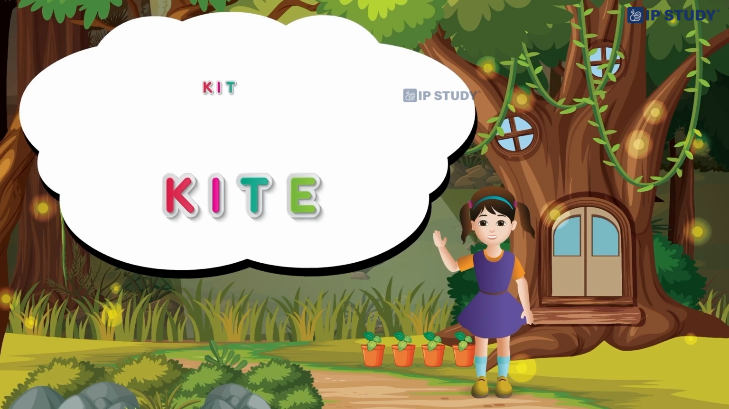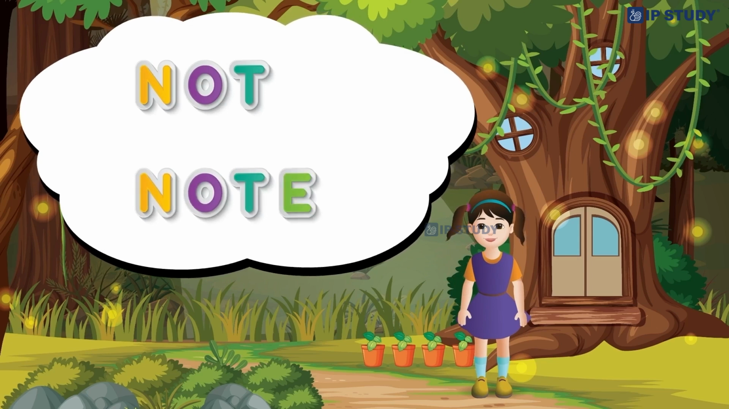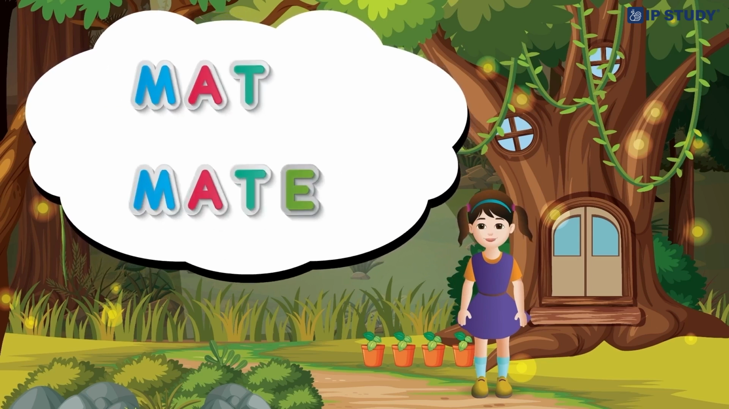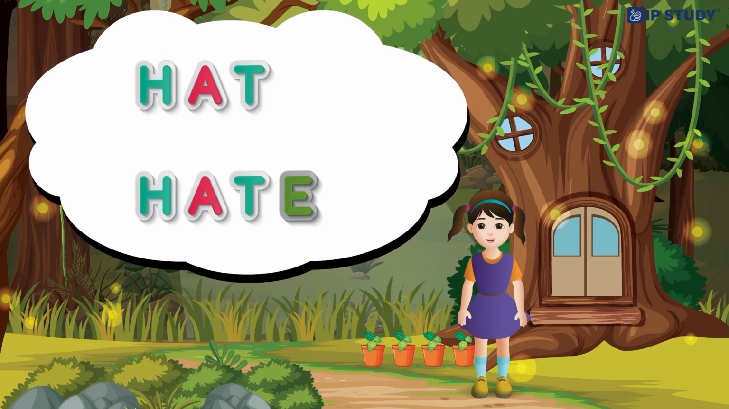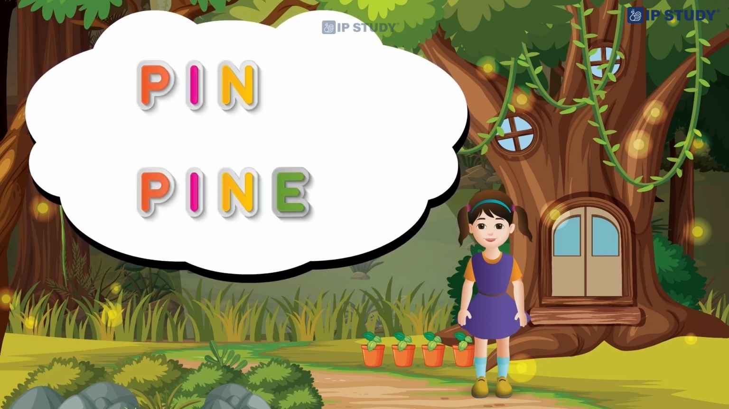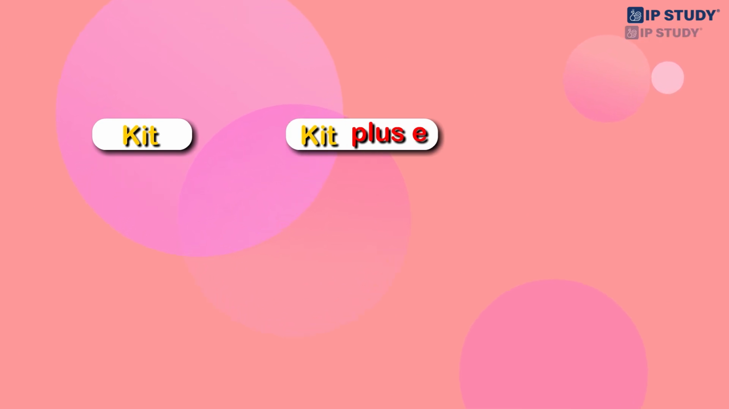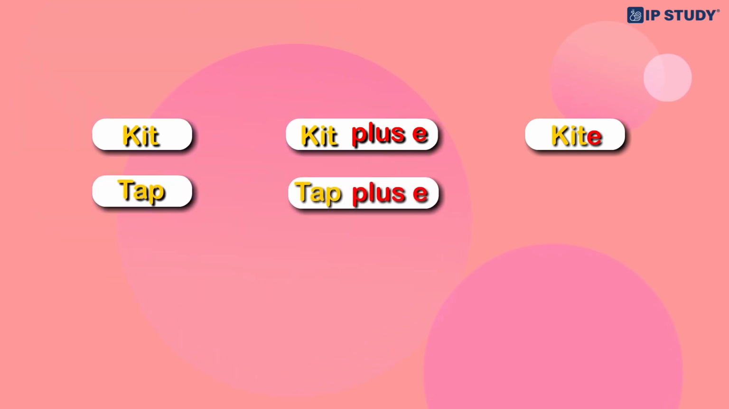Some other examples. Not becomes note. Mat becomes mate. Hat becomes hate. Pin becomes pine. K-I-T plus E, kite. T-A-P plus E, tape.